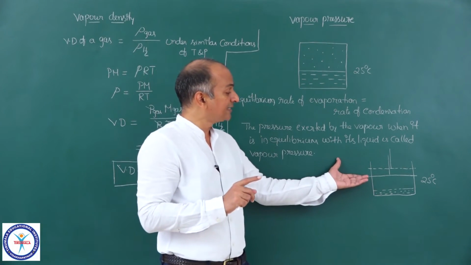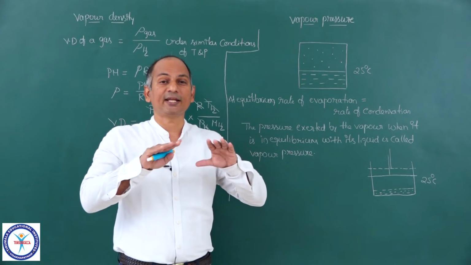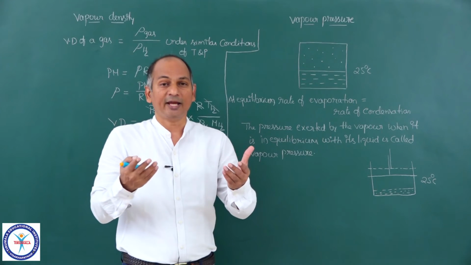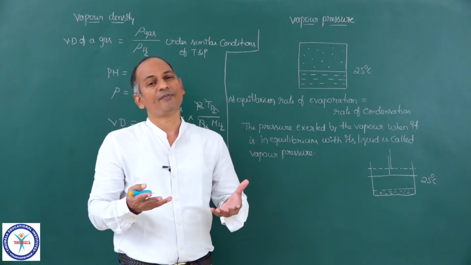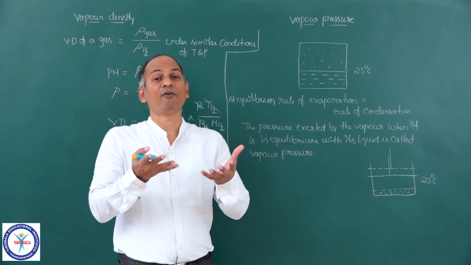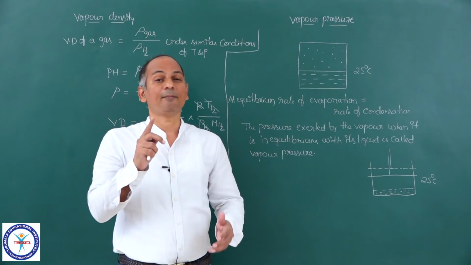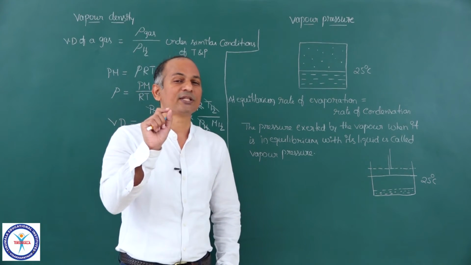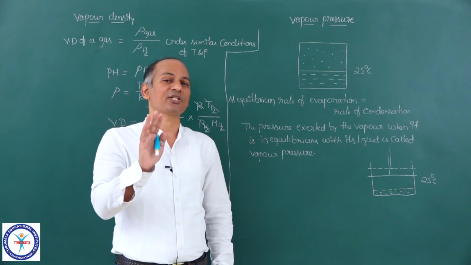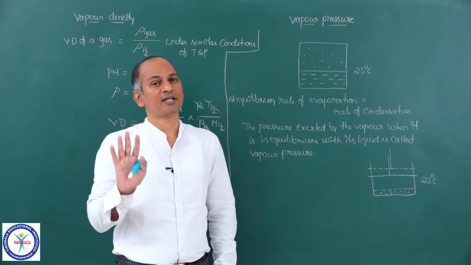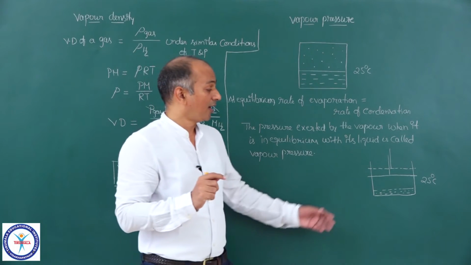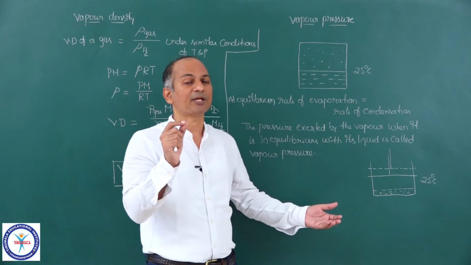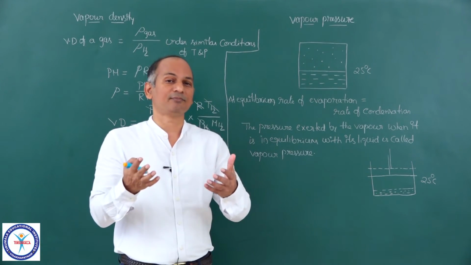What happens when you raise the piston and you lock it at a new position? That means by doing that you have made additional volume available for the vapor. Then what happens? More and more liquid evaporates and pressure remains the same. n increases. The number of water molecules in the vapor state increases, but pressure remains the same. So vapor pressure does not change. But of course, immediately after you moved the piston, the pressure may decrease for some time. You wait for the equilibrium to be established again.